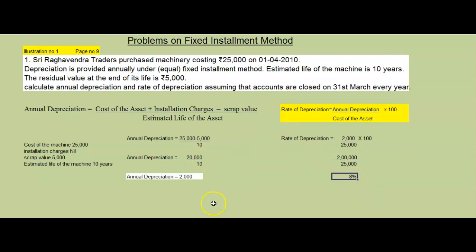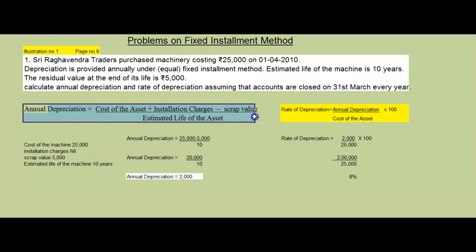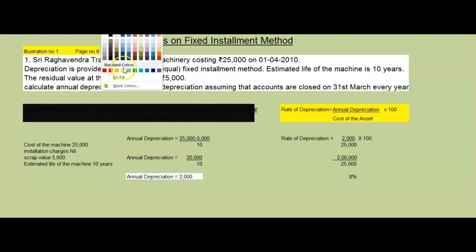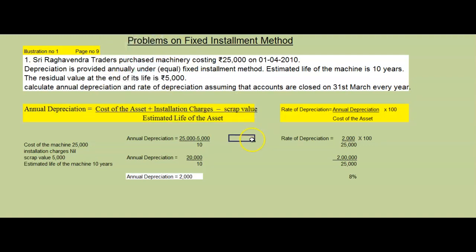So this calculation part, I think you will understand. You are in a better position to understand how to calculate these values. This is a very, very important formula under the straight line method. Whenever you are asked to find annual depreciation, annual depreciation is equal to cost of the asset plus installation charges minus scrap value divided by estimated life of the asset.